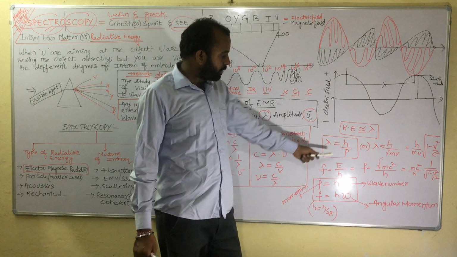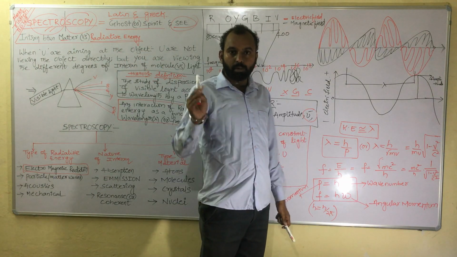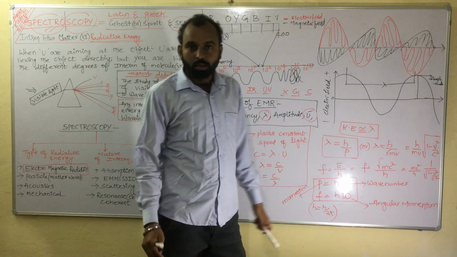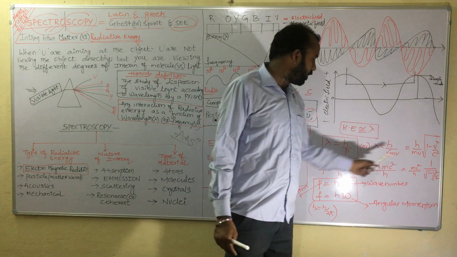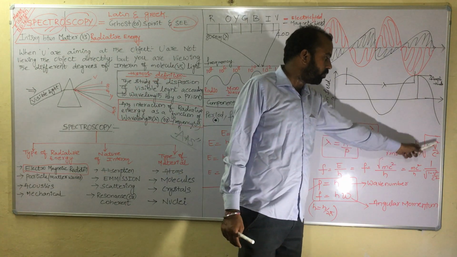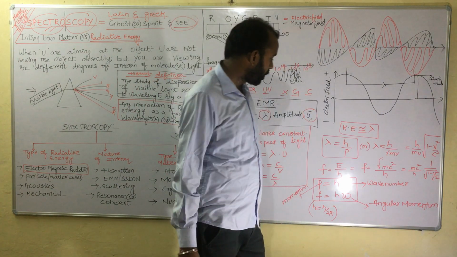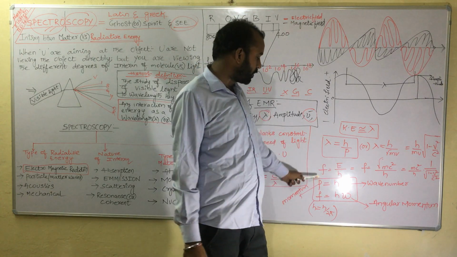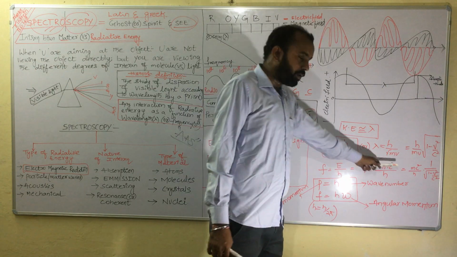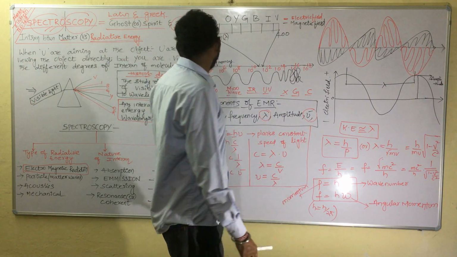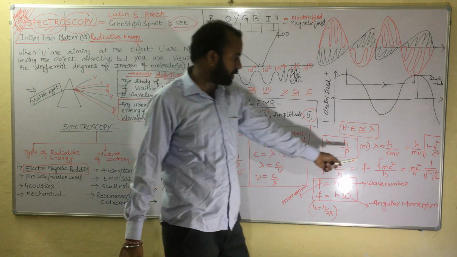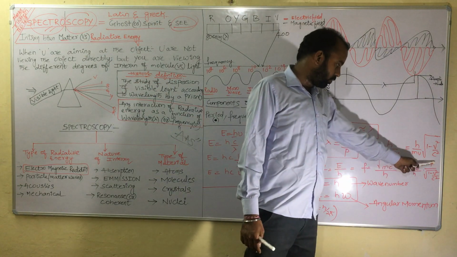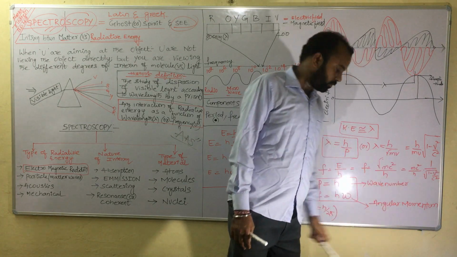Now what exactly is p? Momentum. Momentum means mass into velocity, and you have the Lorentz factor. If you multiply by the Lorentz factor, you again get lambda is equal to h by mv into the Lorentz factor. Whereas frequency is equal to E by h, frequency is directly proportional to energy. Now energy E is equal to mc square, from where you get Einstein's formula, E is equal to mc square. Again there is a Lorentz factor in it, mc square into the Lorentz factor.